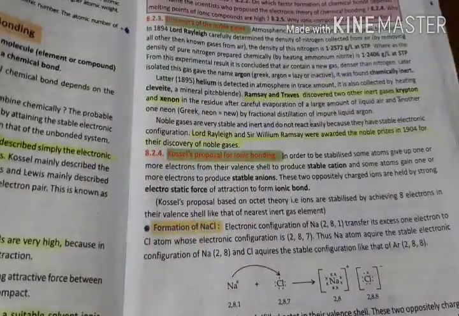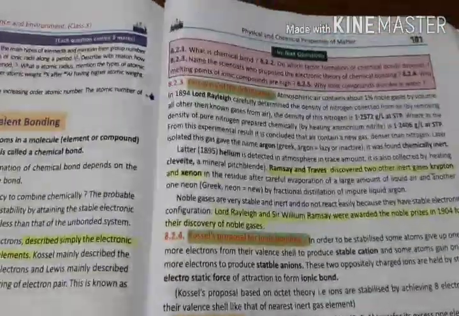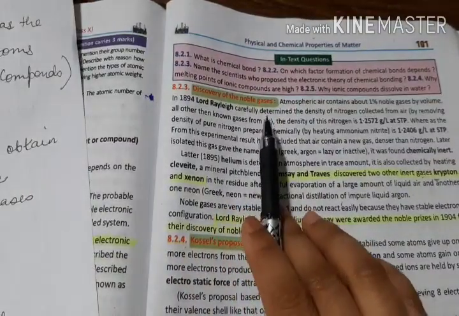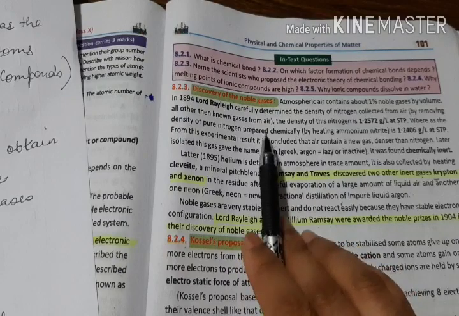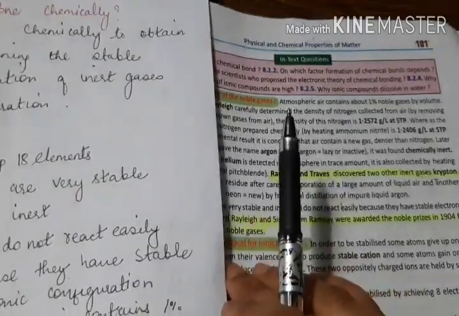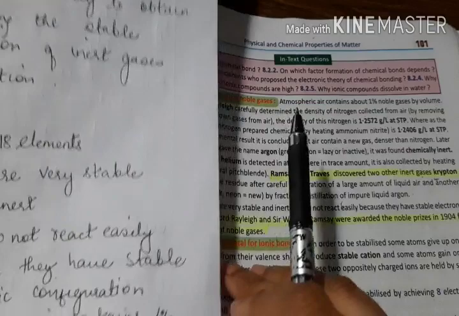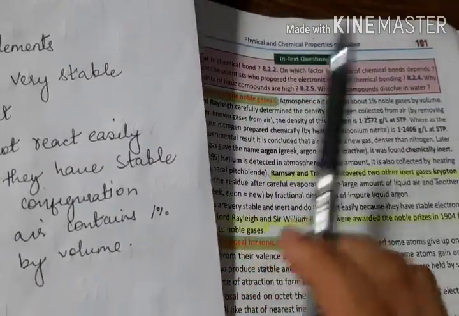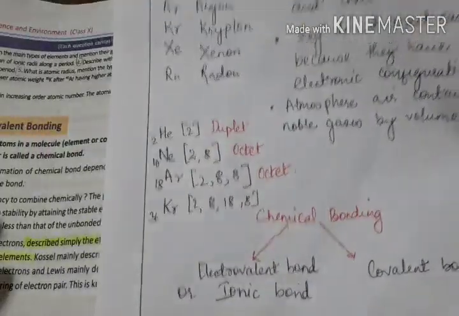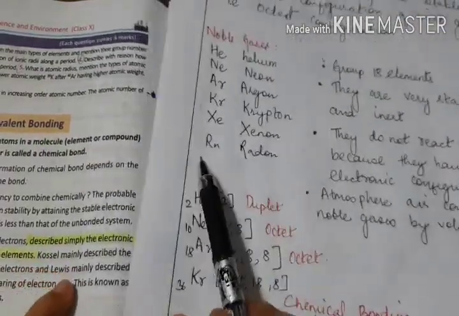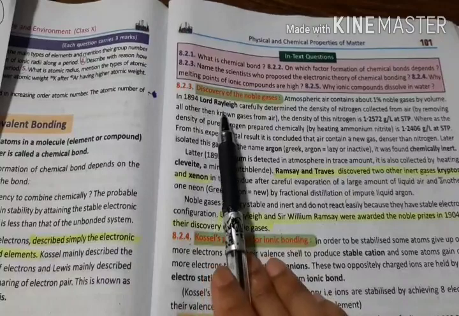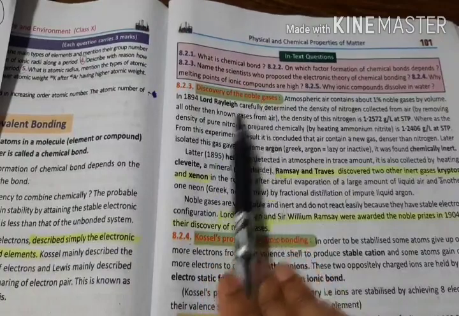Now let's see what are the things we left over. Discovery of noble gases. Let's do a little bit about this. Noble gases, you know, are inert gases that do not like to react with other elements. All the inert gases are present in the atmosphere in very small amounts, about 1% by volume. Only radon is absent, which is radioactive. And Lord Rayleigh was the first one to discover the noble gases.